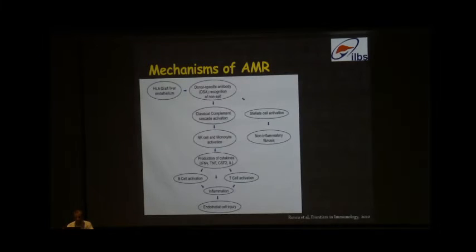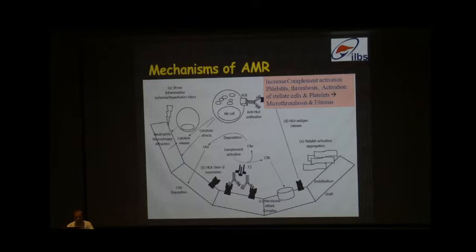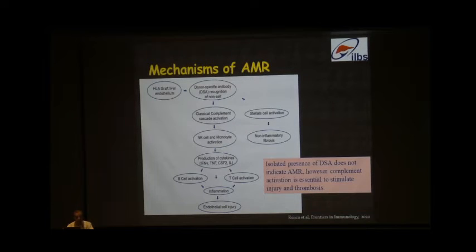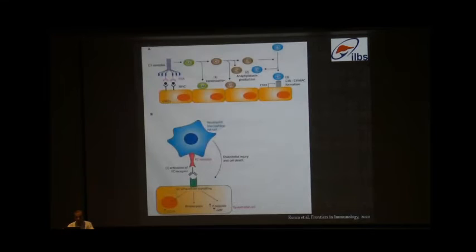So the main mechanism here is complement activation leading to microthrombosis, fibrosis, and graft injury. Again, this diagram shows that the main thing in antibody mediated rejection is the complement cascade activation leading to release of cytokines and both B cell and T cell activation, ultimately leading to endothelial cell injury. So isolated presence of donor specific antibodies does not indicate antibody mediated rejection. There should be complement cascade activation leading to vascular injury and thrombosis.